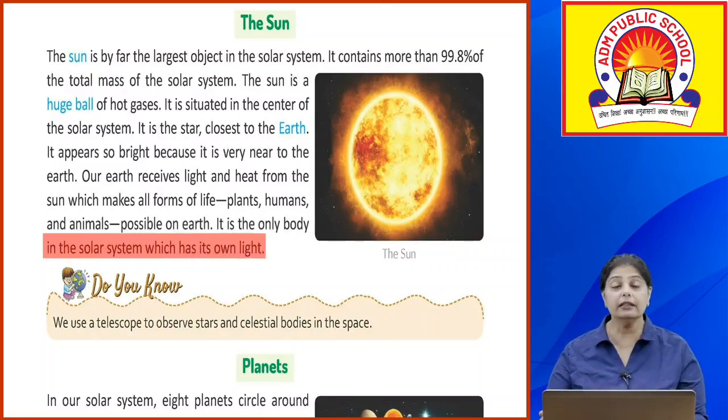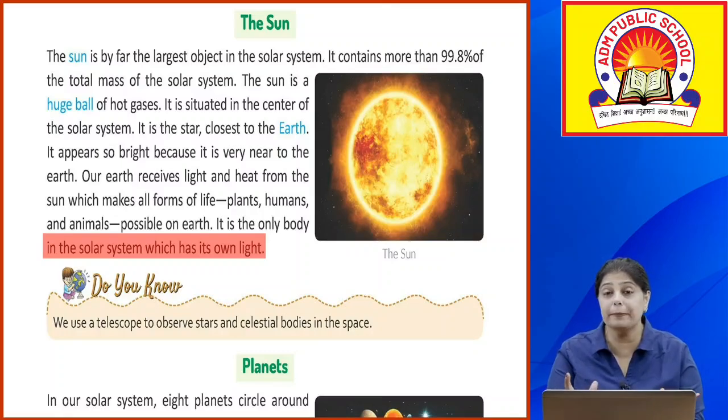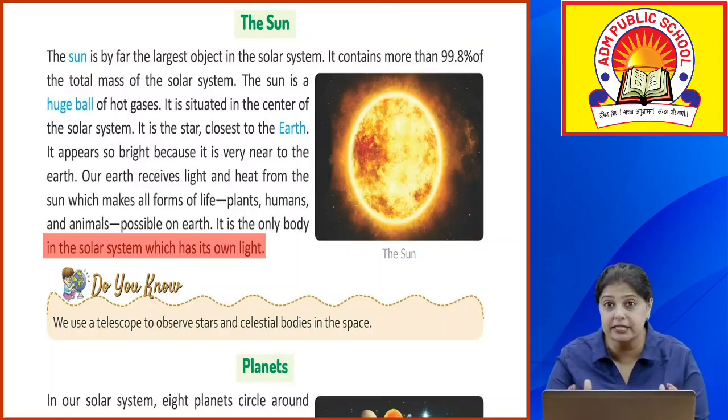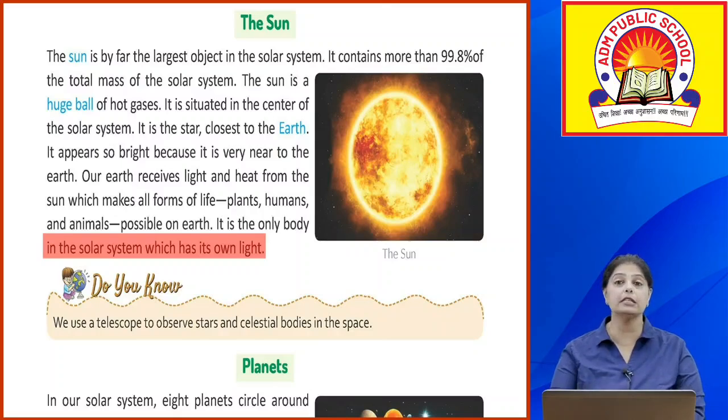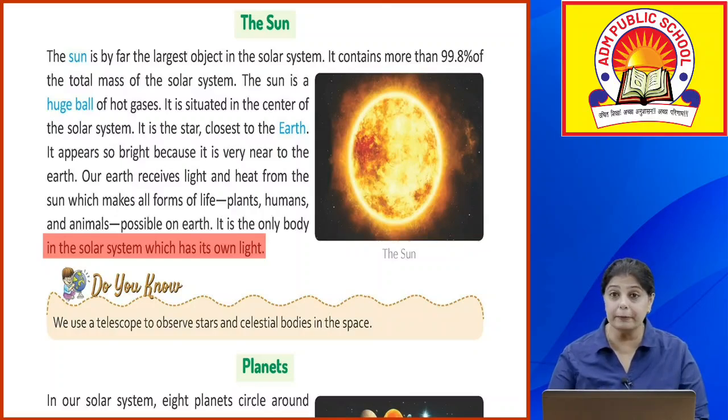So, sun is the largest object. Okay, सबसे बड़ा object है in the solar system. अब इसमें, okay, what does the sun consist? It actually occupies 99.8% of the total mass of the solar system. सोलर सिस्टम का जो entire area होगा उसमें से 99.8% is occupied by the sun. It is so huge. Okay, now sun क्या है?